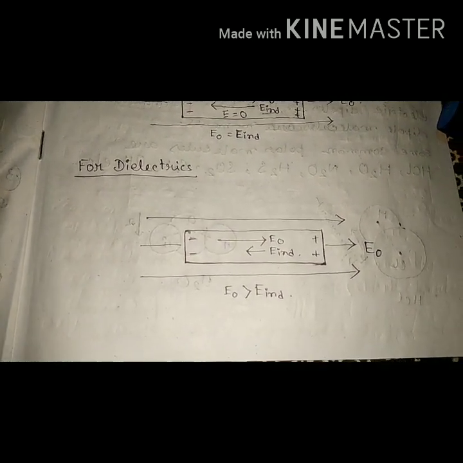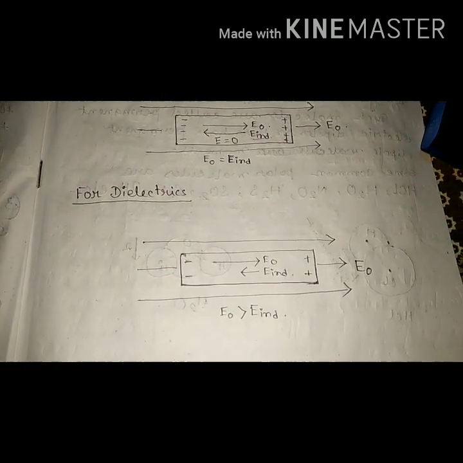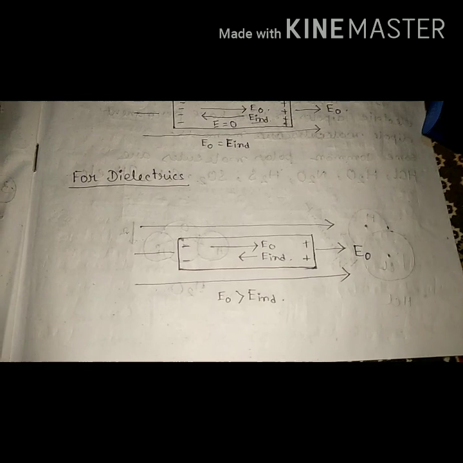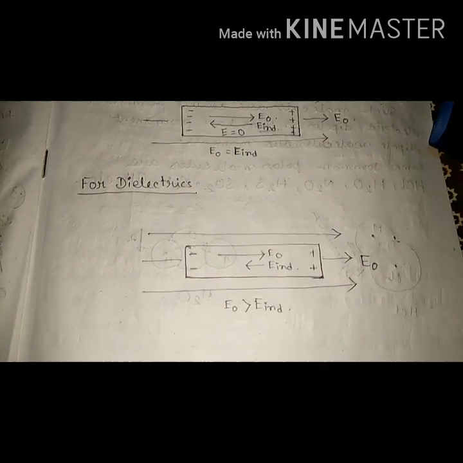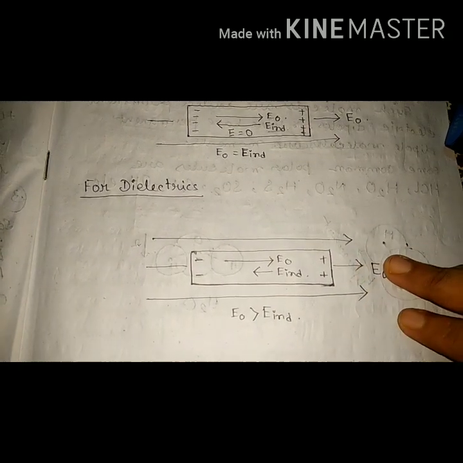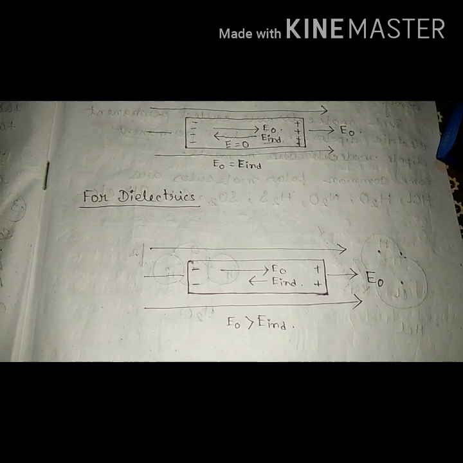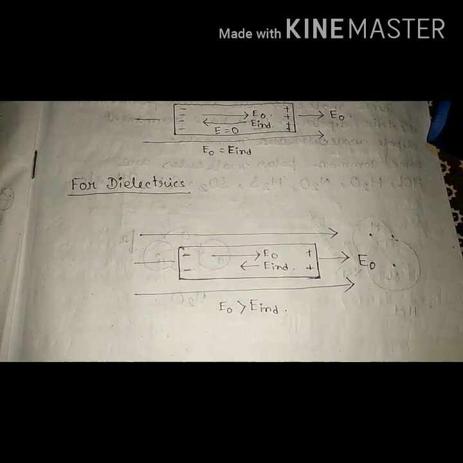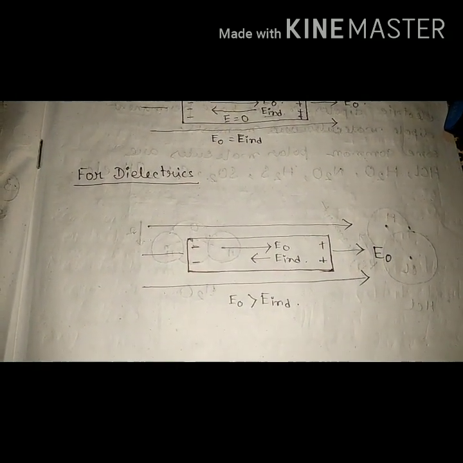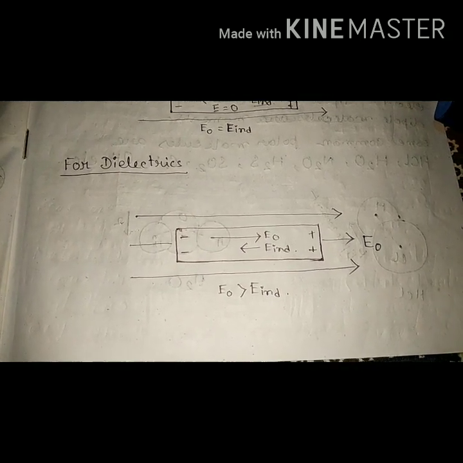So dielectrics have positive and negative molecules also. When we place the dielectric substance, they will be oriented, that means the positive ions towards the electric field and the negative ions opposite to the electric field. They will be reoriented, the molecules of the dielectric. This induces a dipole moment.